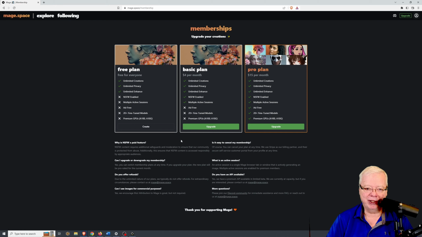Then there's the basic plan, which will basically allow you to create non-safe for work content and have multiple windows open at the same time to create several things at once. But it's also restricted to only Stable Diffusion 1.5 and Stable Diffusion 2.1. Now, if you want access to everything, that's the $15 per month package. And that gives you everything, the not safe for work models. All the models are included in the system, no ads, multiple sessions, etc.